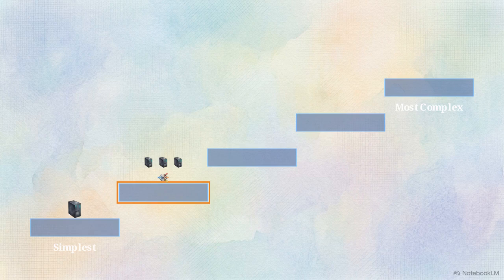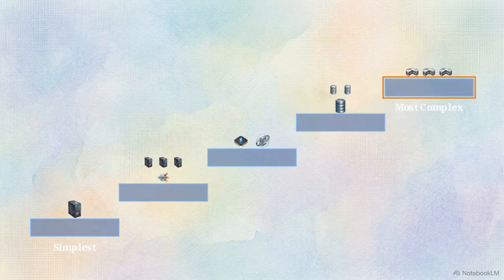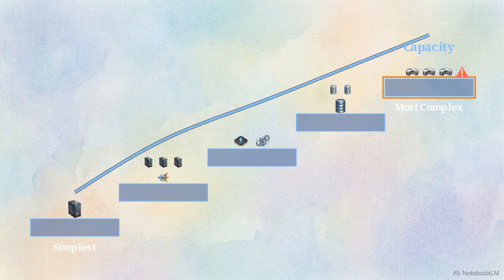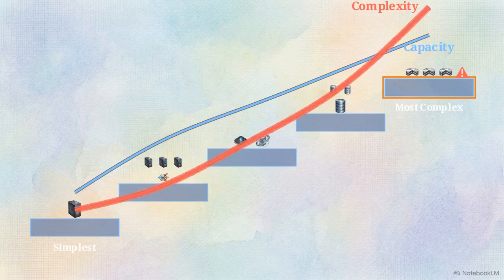Follow a strict escalation path. Start with a single server, then add a load balancer and stateless apps. Only add caches, then replicas, and finally sharding when the load genuinely forces you to. Every step up this path buys you more capacity, but it costs you in system complexity and maintenance overhead. Every new machine is one more thing that can break.